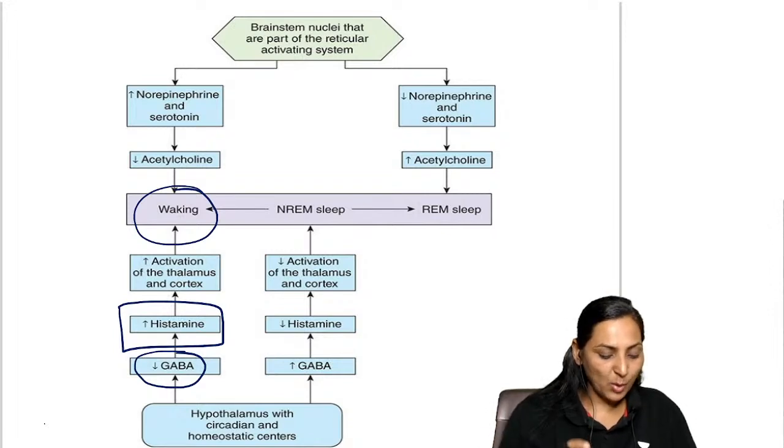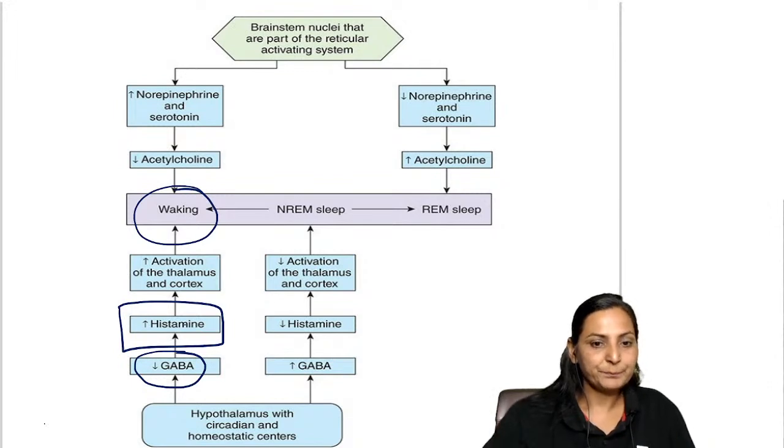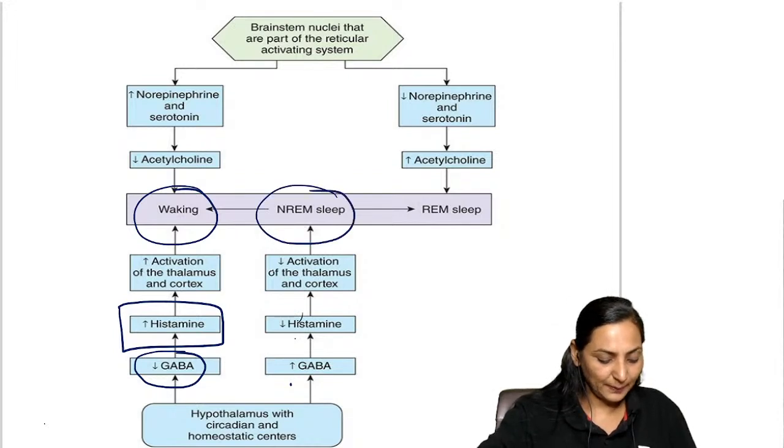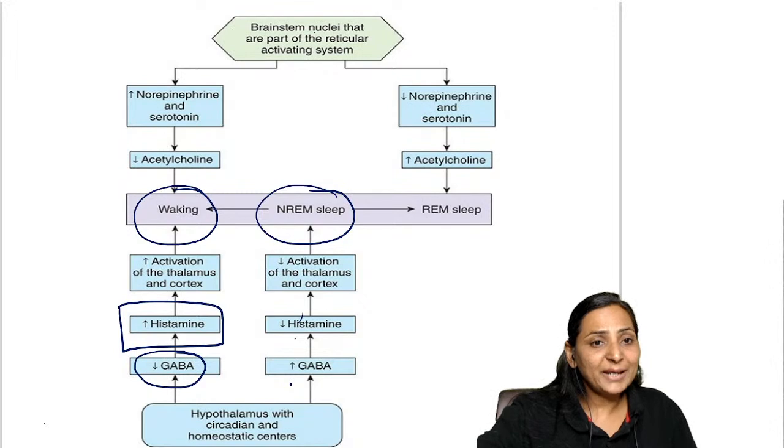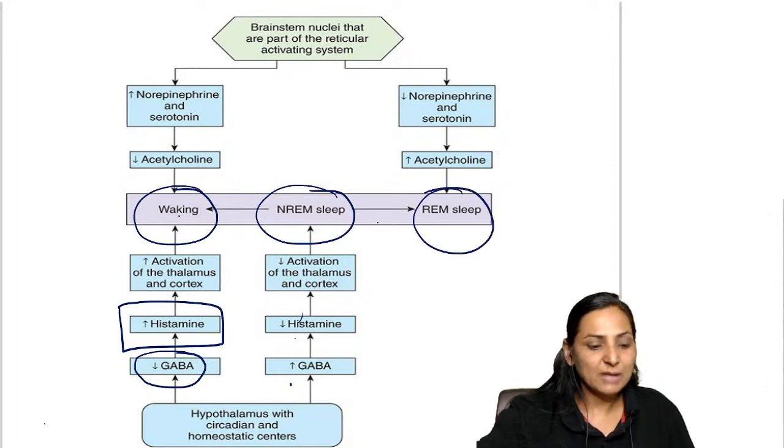One of the most important side effects of antihistaminic drugs is sedation. Increased GABA and decreased histamine means decreased activation, NREM sleep. In the brainstem, an increase in norepinephrine and serotonin with a decrease in acetylcholine gives waking, but an increase in acetylcholine gives REM sleep.